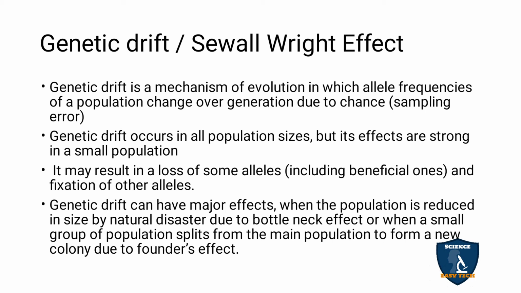They moved there and formed a new group, found a particular place which is good to live. That is called the founder effect. So in the bottleneck effect, due to a natural disaster, the population is reduced, and in the founder effect, the population is divided and moves into a small colony, and a small colony is formed. You understand the differences between the bottleneck effect and the founder effect?